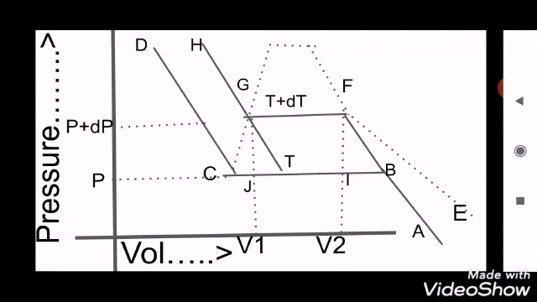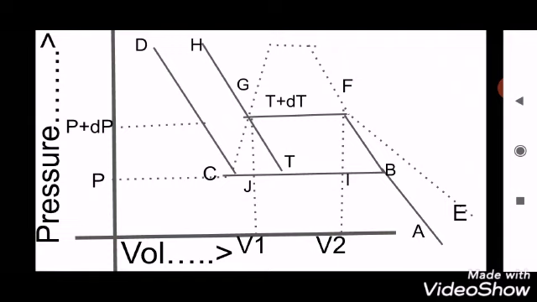During this process, the vapor rejects its latent heat L plus dL, because in the first isothermal we considered the latent heat as L, and in the second isothermal, when pressure and temperature increase by a small amount, the latent heat also increases by a small amount. That is, dL is a small increase in the latent heat.